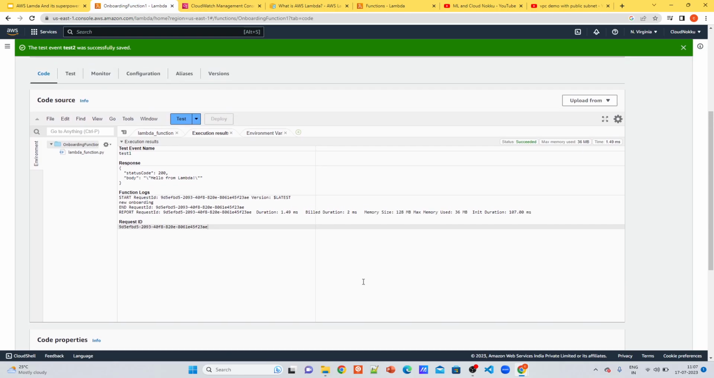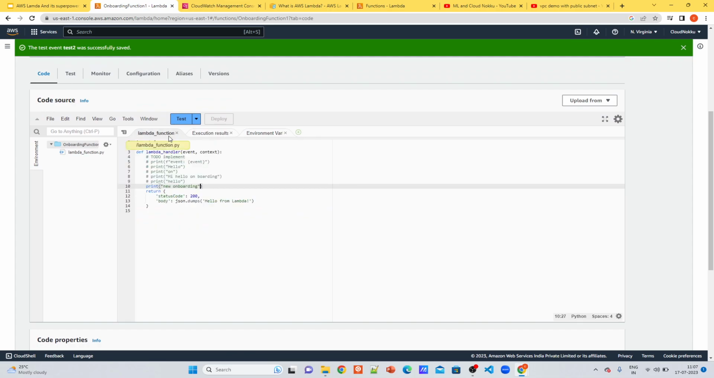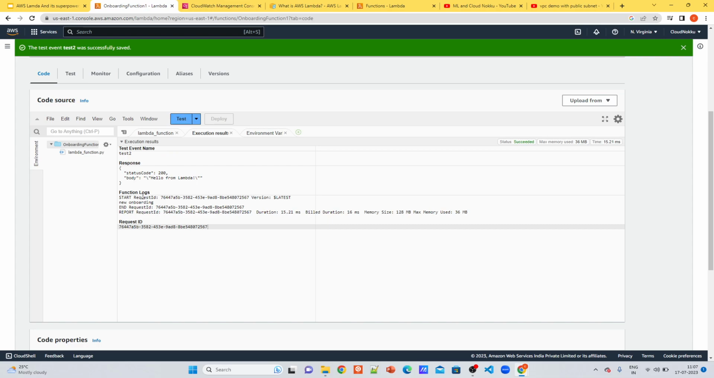Once you save the test event, you go to your Lambda function. Test 2 is the event which we created. Select the test 2 event and just test it. Now you can see the new onboarding.